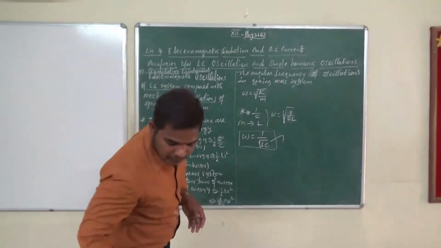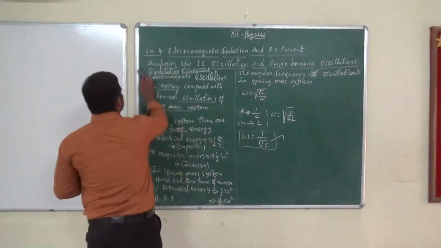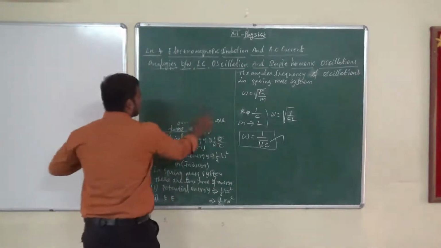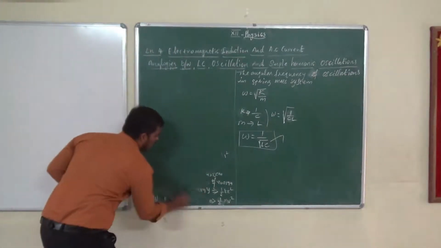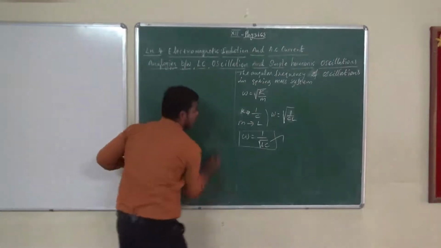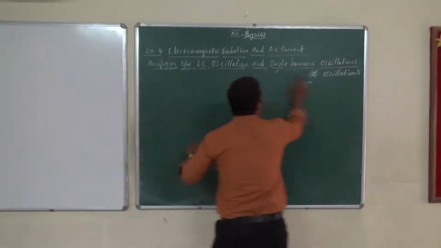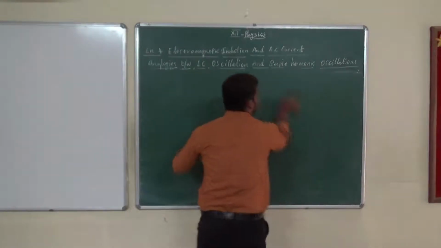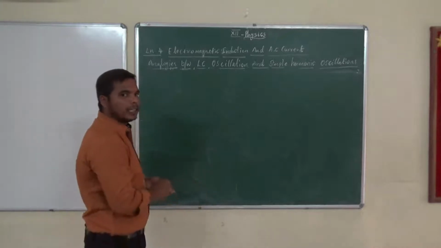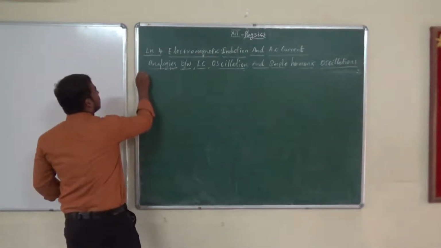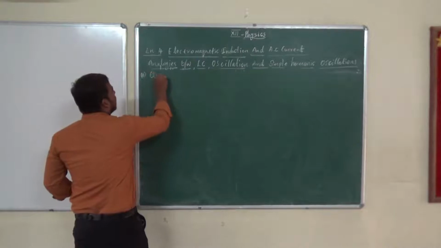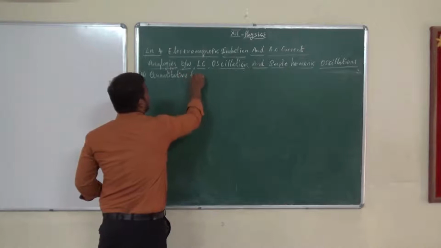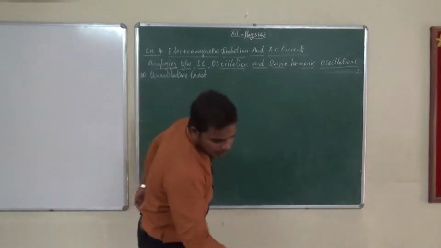Next we are going to discuss quantitative treatment. What is the second topic? This is a 5-mark question. Quantitative treatment. This is qualitative. Next, quantitative treatment. So don't get confused. All are considered here as equation type, but it is simple. You have to follow and take down the notes. So the second one, quantitative treatment.